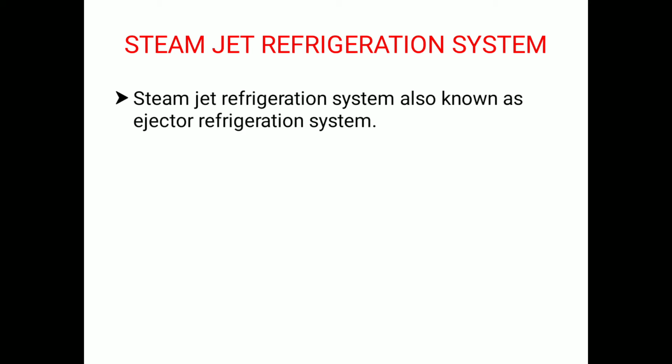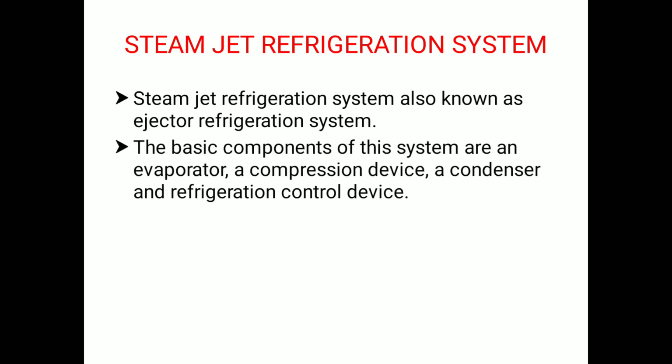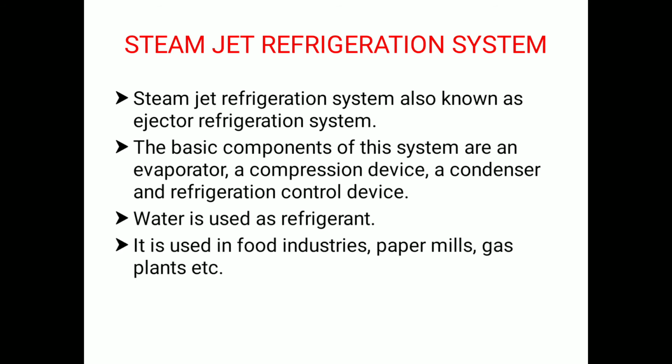It is one of the oldest methods of producing refrigerating effect. The basic components of this system are an evaporator, a compression device, a condenser, and a refrigeration control valve. Here water is used as refrigerant. It is used in food industries, paper mills, gas plants, etc.